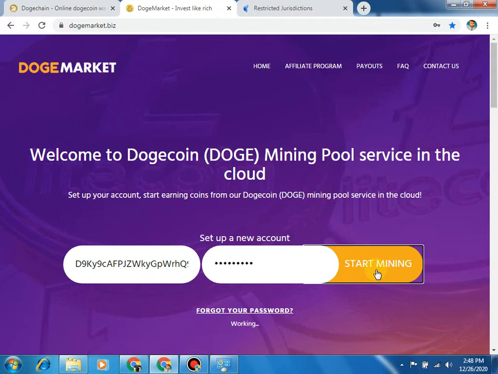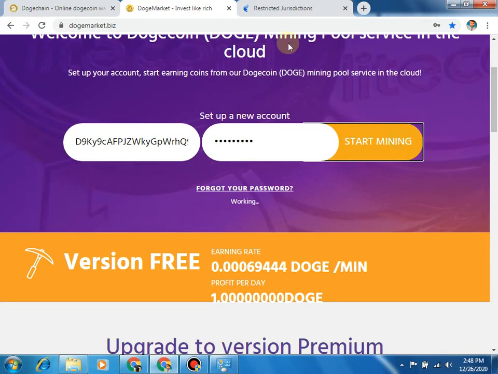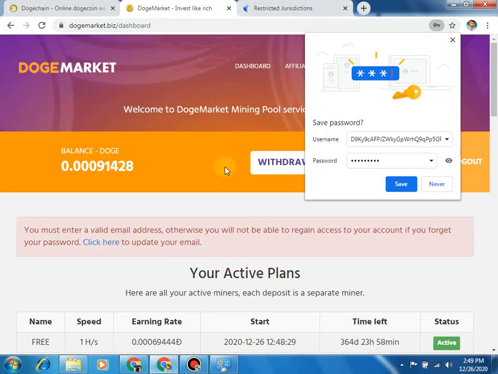When we click on start mining, we will see our dashboard where our mining has started. After clicking on start mining, your Dogecoin mining starts. You will earn 1 Dogecoin per day, and the minimum withdrawal is 50 Dogecoin. It means you will be able to withdraw your Dogecoin from this site after 50 days.